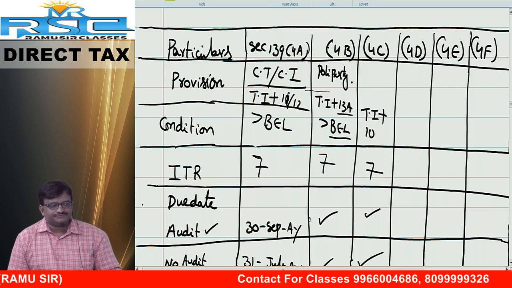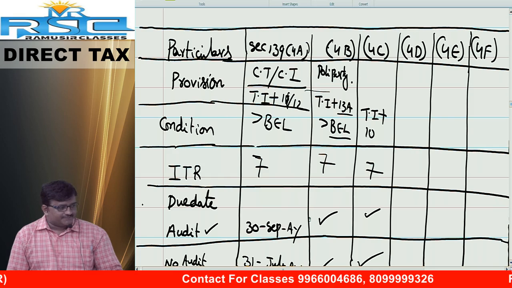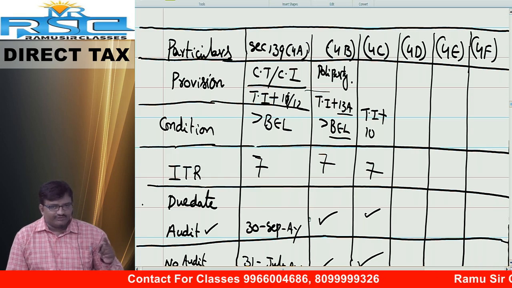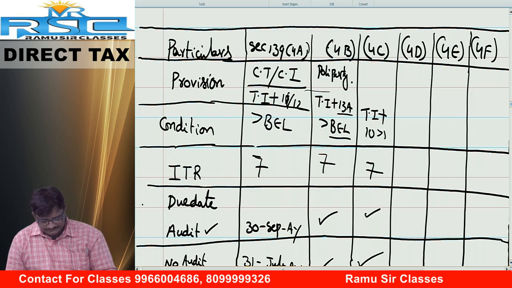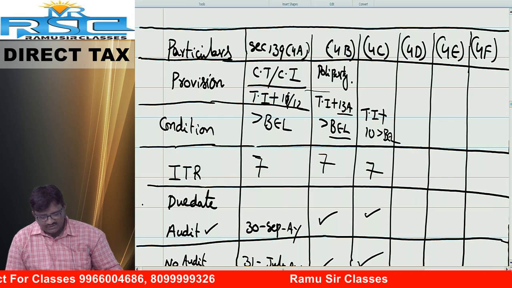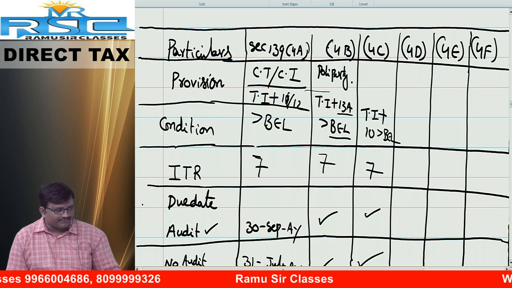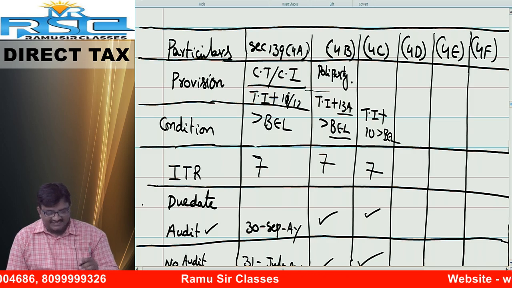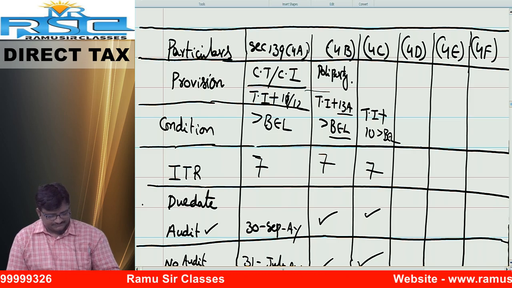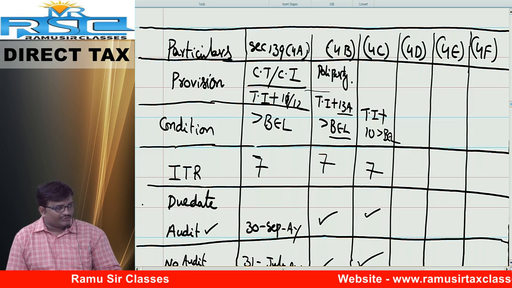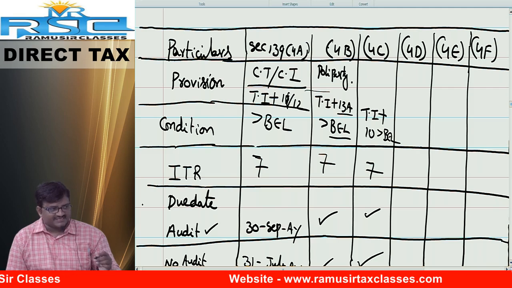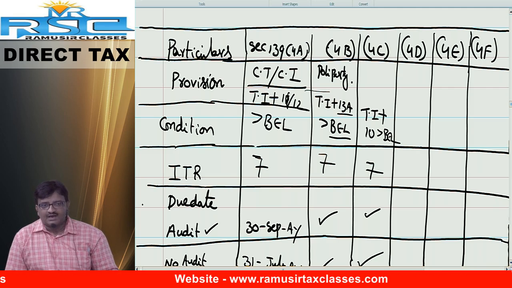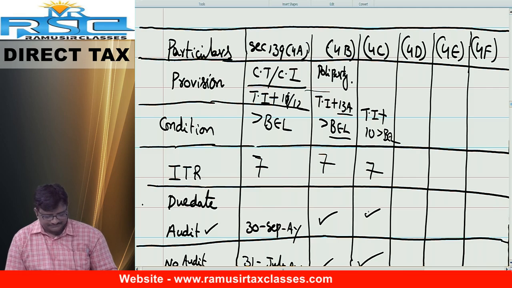Next one, friends, what is the condition? Total income before claiming exemption under section 10 exceeds the basic exemption limit. ITR number 7.